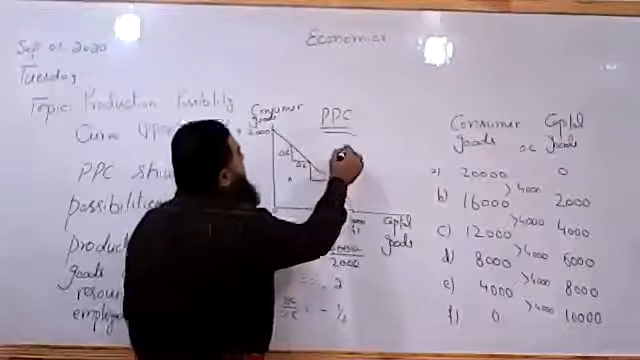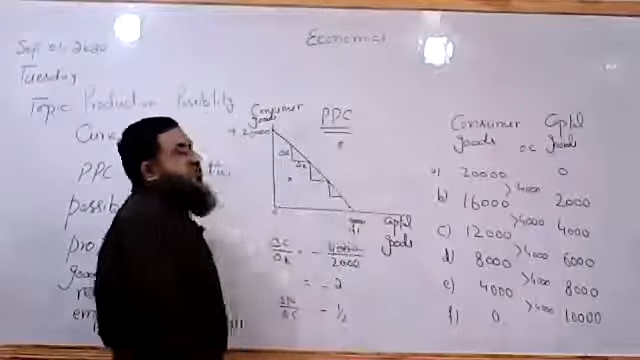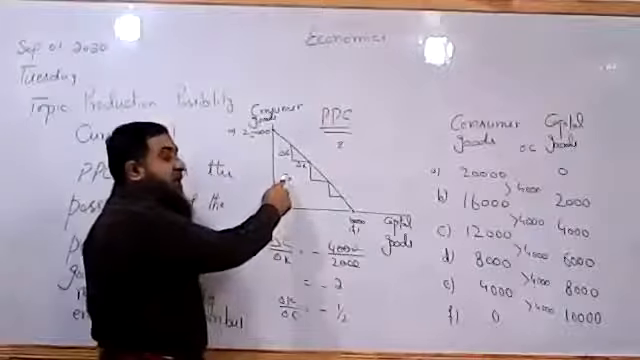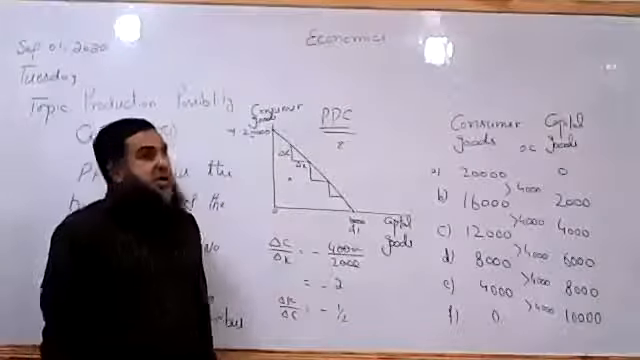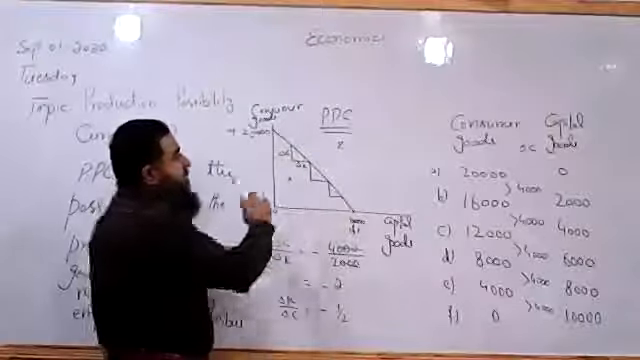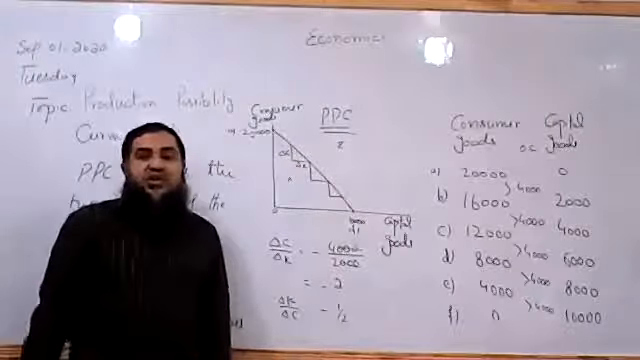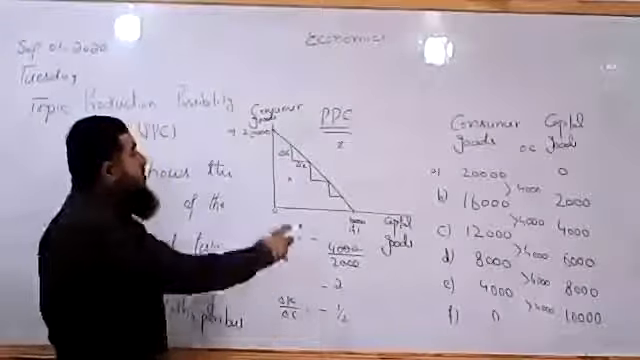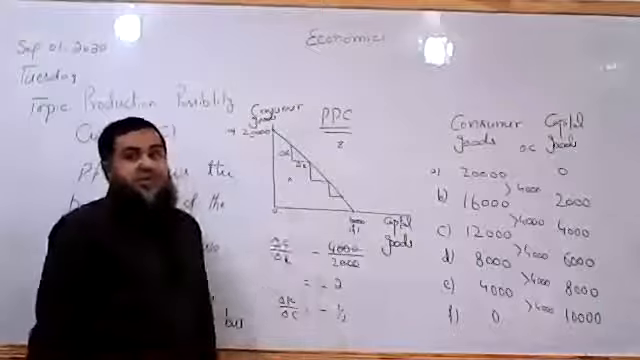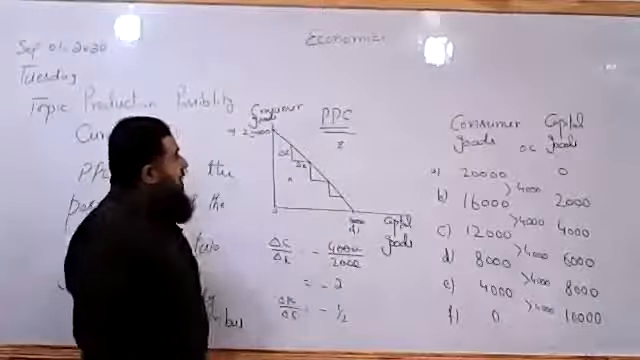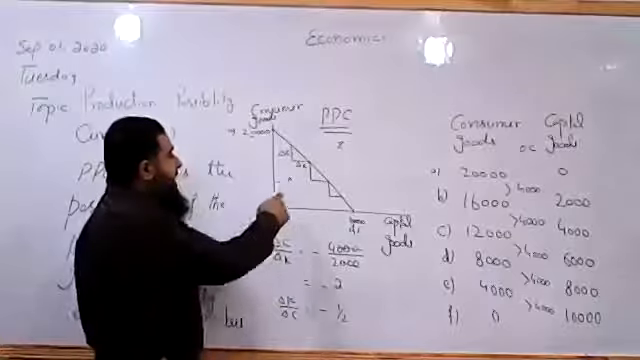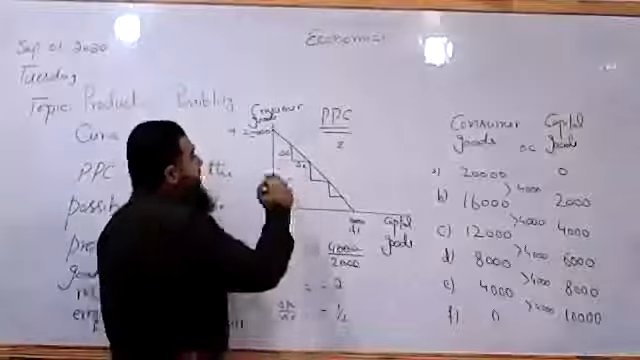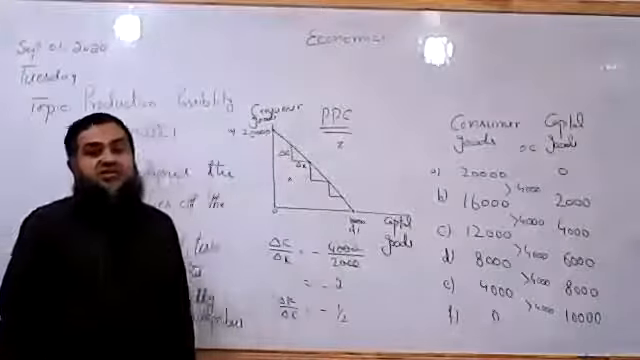Any point lying above this PPC is unattainable. Point X is attainable along with unemployed resources. All the points lying along the PPC are attainable, and resources are fully employed. They involve opportunity cost. But any point below the PPC has zero opportunity cost, as more of either good can be produced without sacrificing the other good.